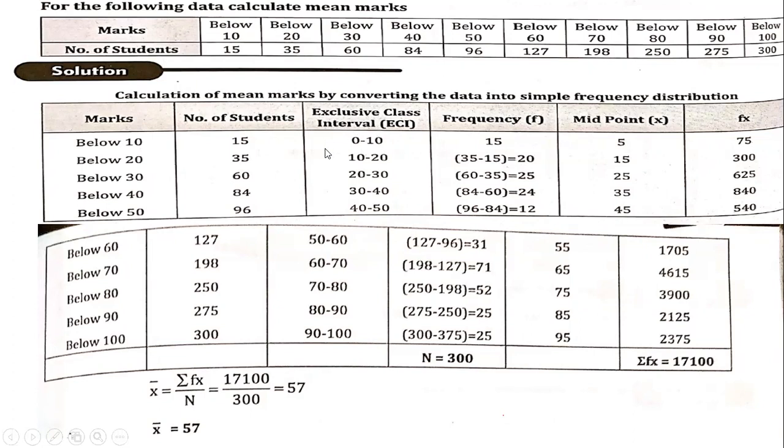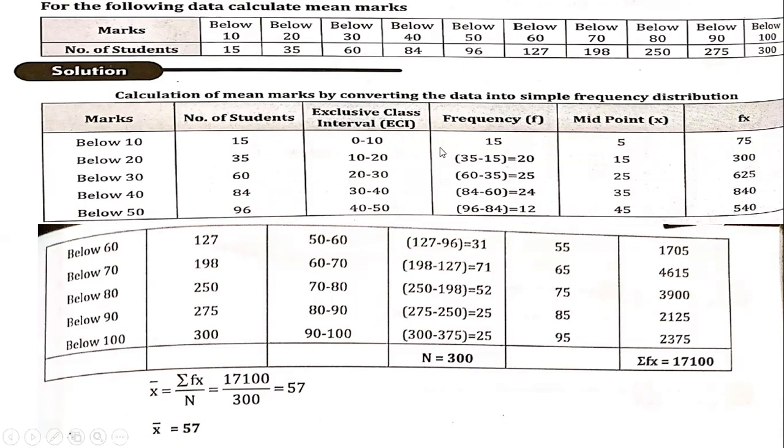So the constructed class interval, or exclusive series, will be 0 to 10, 10 to 20, 20 to 30, 30 to 40, 40 to 50. This is what is called the exclusive series. So please remember, it's always better to convert the inclusive series to exclusive series. So this is how we calculate the exclusive series.